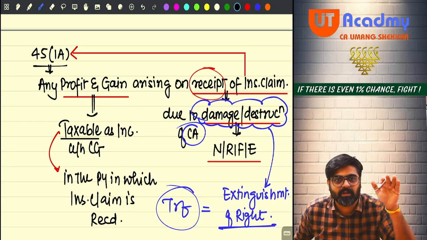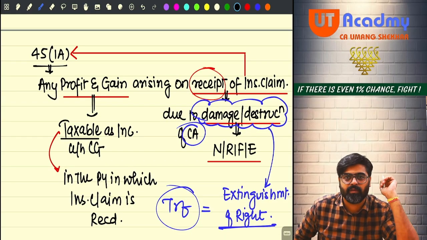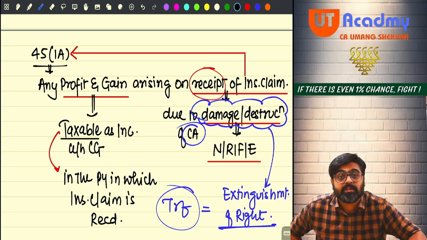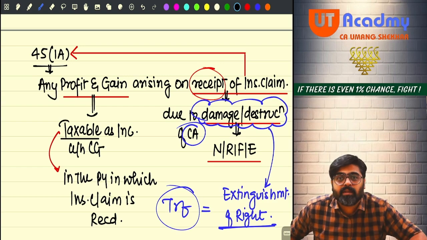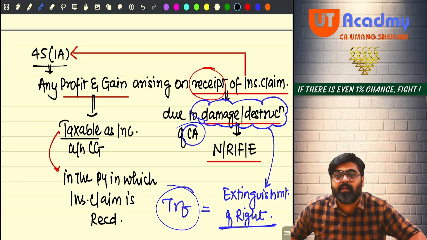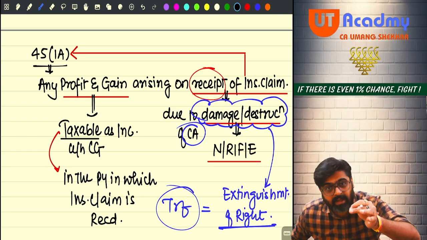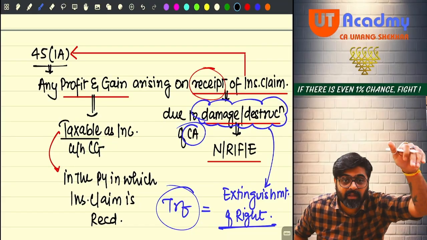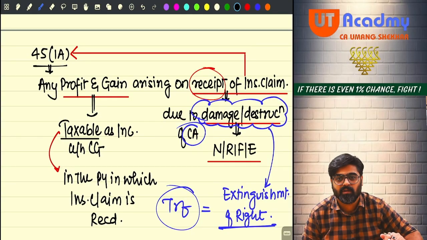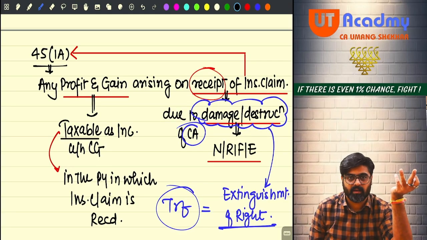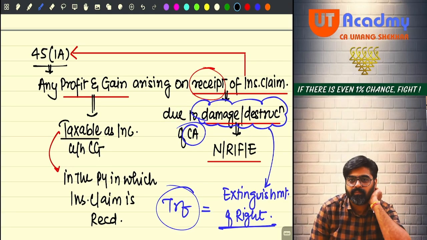It is not necessary that in that same year you are going to receive insurance claim. Insurance claim can be received in a later year. So the charge will be created in the year in which you are receiving insurance claim, and that will be the year in which this gain will be taxable, and not in the year of transfer, not in the year of damage or destruction. So in order to make you all understand what I mean here, let us take one example.